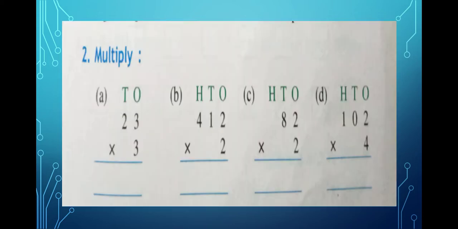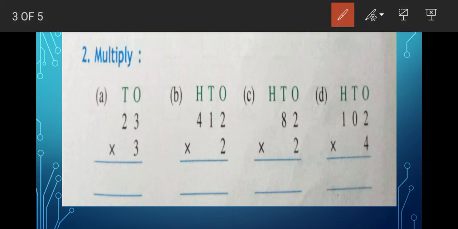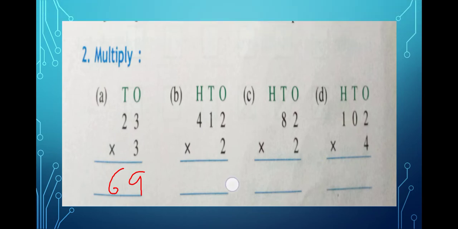Now let us do number 2, that is multiplication. This is also from the chapter multiply. So let us do, it's very easy. 3 into 3 is 9, and this one will become 3 2s are 6. In the ones place it is 2, tens place 1, hundreds place it is 4, and again it is multiplied by 2.